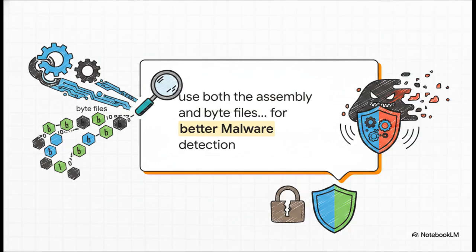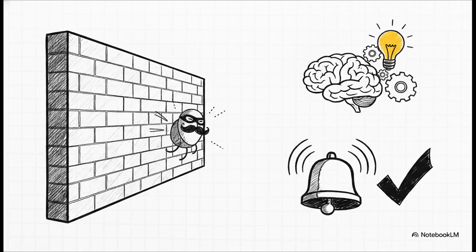Continuing to rely solely on byte sequence data is leaving our security systems incredibly vulnerable to advanced obfuscation. We are literally leaving vital clues right there on the table. Let's break down the tangible benefits of adopting this dual-file methodology. For organizations, it means building incredibly robust threat detection systems. By analyzing both byte and assembly files, you're eliminating a massive blind spot, which makes it infinitely harder for malware to sneak past your firewalls disguised as benign code.